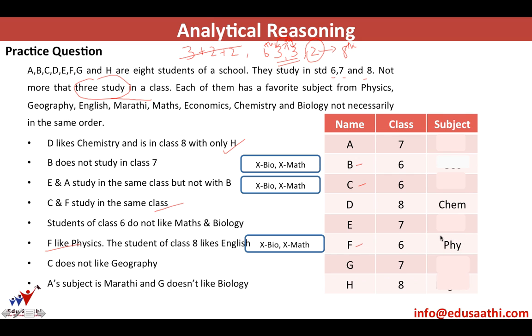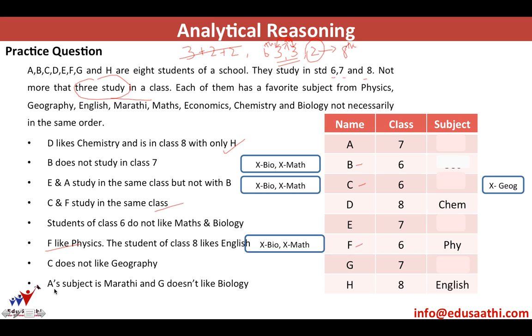F likes physics. The students of class 8 like English. There are 2 students of class 8. One already likes chemistry. So the remaining one would like English. So it comes over here. C does not like geography. No, C has some attitude. He doesn't like bio, math. He doesn't like geography also. So there are 5 subjects remaining and he does not like 3.